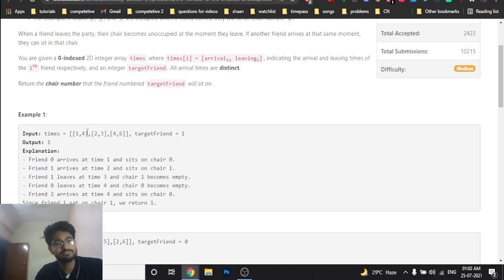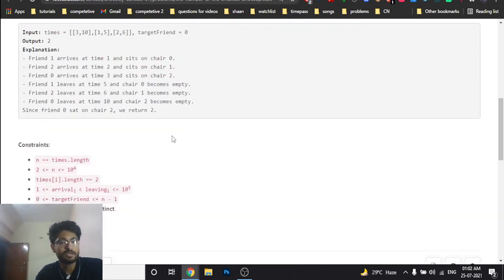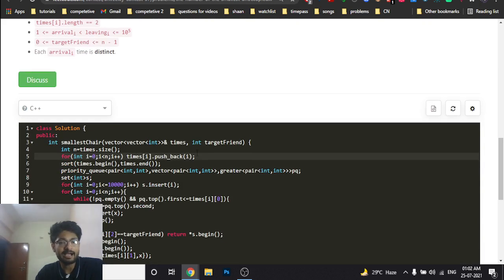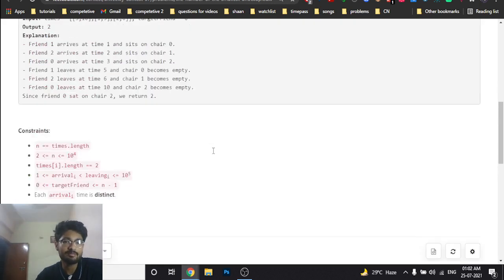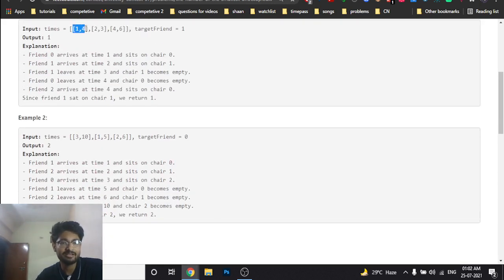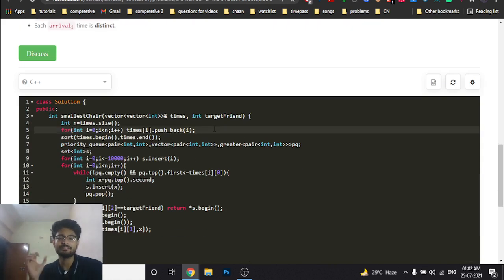This is the first person, this is the second person. What I did here is iterate over the whole friends times array or vector, and push back another index i at the back of it. So now every time interval also has an ID attached to it, which stores the integer or the ID of every friend coming at that point, so that I can easily sort them.